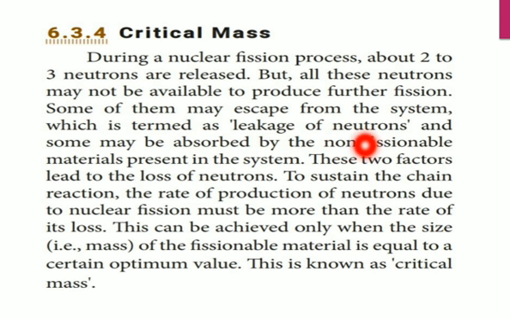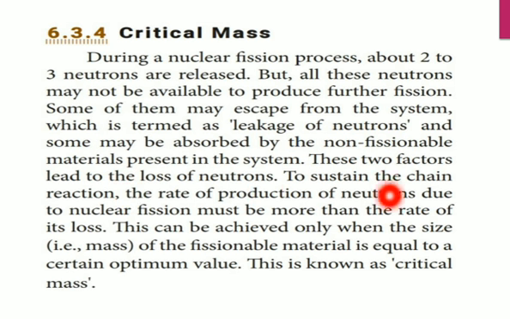So that escape is nothing but leakage of neutrons, and some may be absorbed by the non-fissionable material present in the system. So 3 neutrons available, maybe 1 will escape and 2 will remain, and those 2 neutrons are absorbed by non-fissionable material. So these two factors lead to the loss of neutrons.